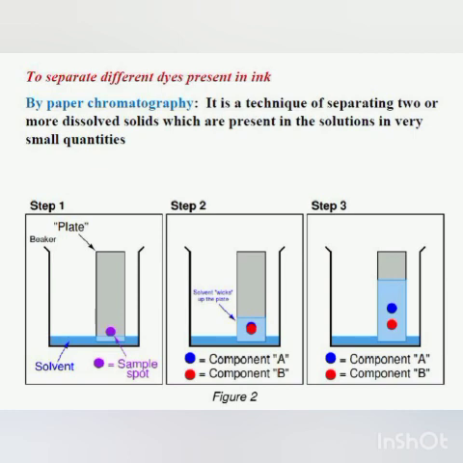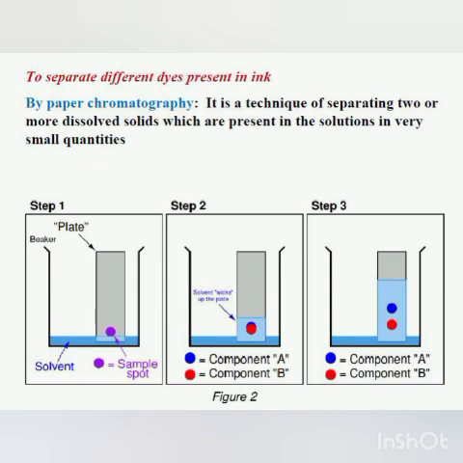All of you? So the dye which is more soluble in water, what will happen? That will dissolve first, and that will rise faster in the filter paper and will produce the color spots. As you can see here, that was a sample spot, and what happened? The filter paper absorbed water and the dye.